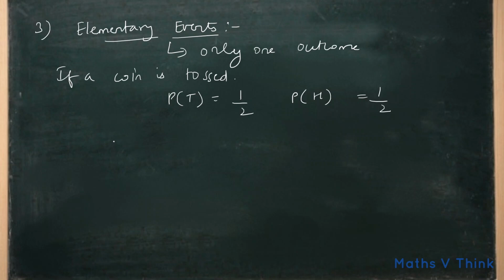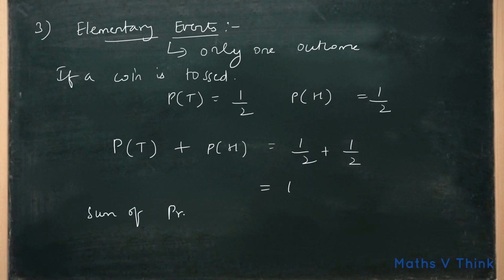Same way, if I add those probabilities, so probability of tail plus probability of head, I'm getting 1 by 2 plus 1 by 2, which is equal to 1. So sum of probability of all elementary events of an experiment is 1.